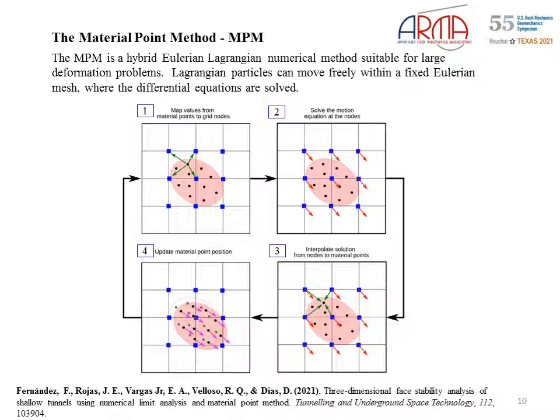In number 1, all properties stored in the particles are interpolated to the nodes. In number 2, the equation of motion is solved at the nodes of the computational mesh. In number 3, the nodal solution is interpolated back to the particles, and then number 4, the position and velocity of the particles are updated. It is noted that the computational mesh isn't distorted during the computational cycle.